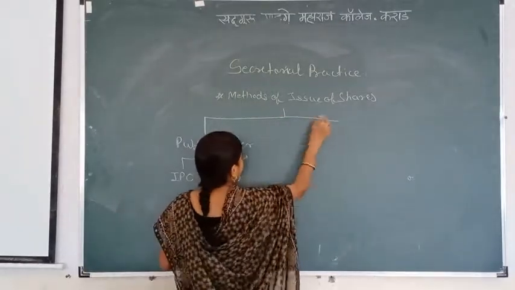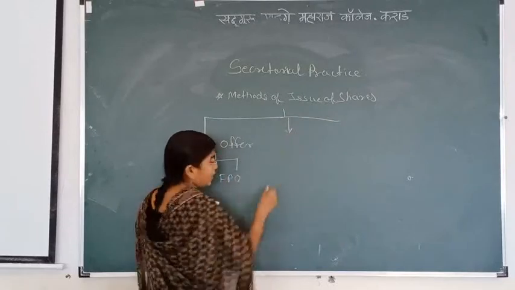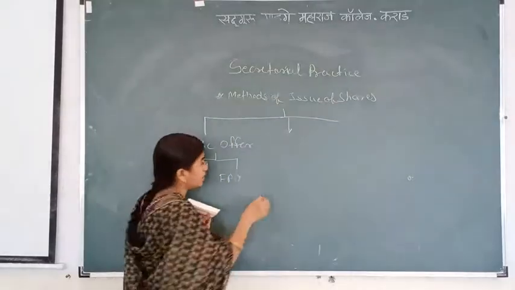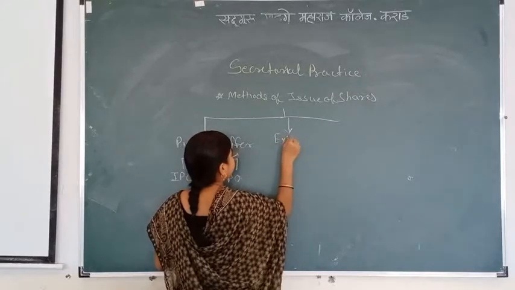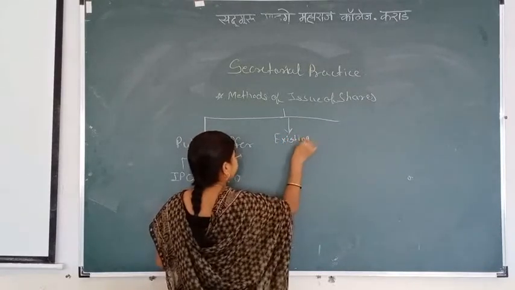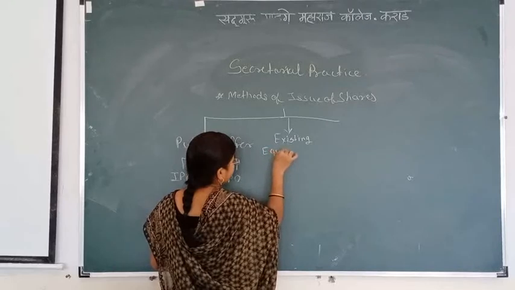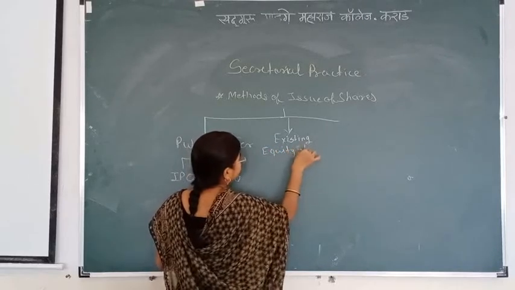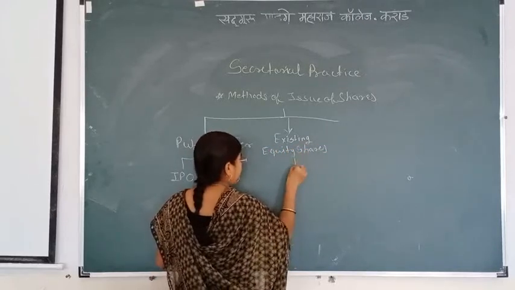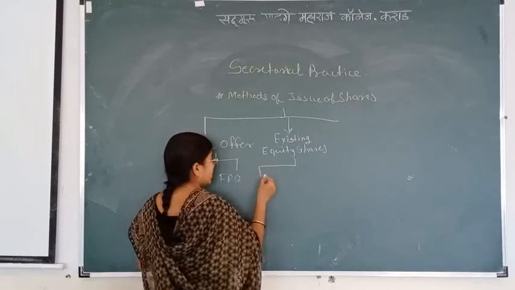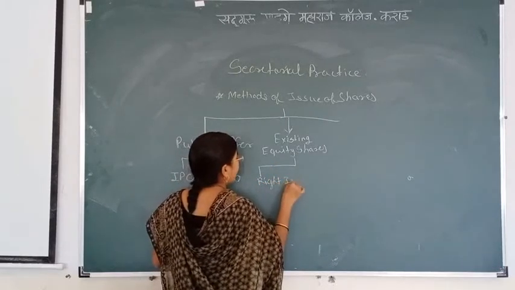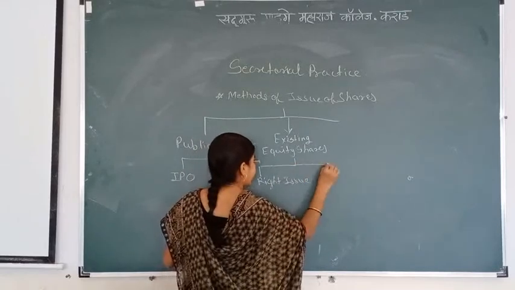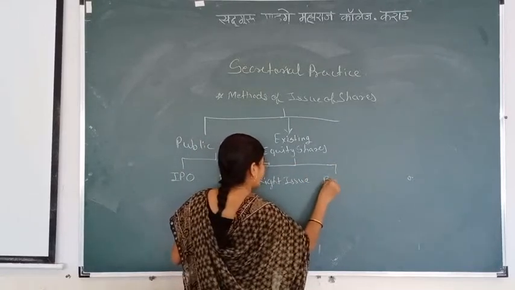Now, second is issuing shares to existing shareholders, that is, existing equity shares. In these existing equity shares, there is the right issue and second is the bonus issue.